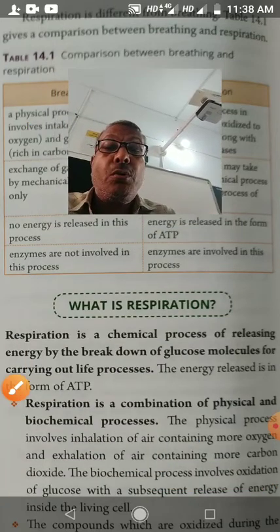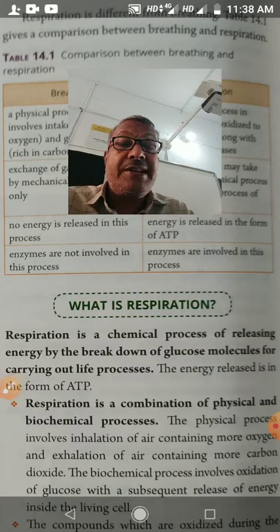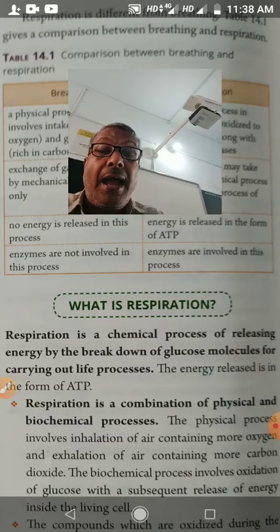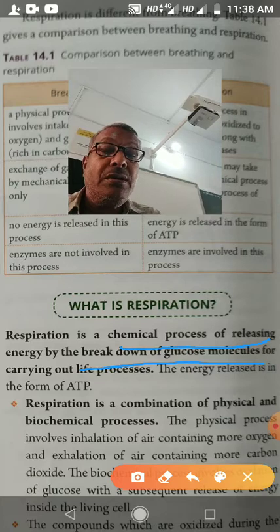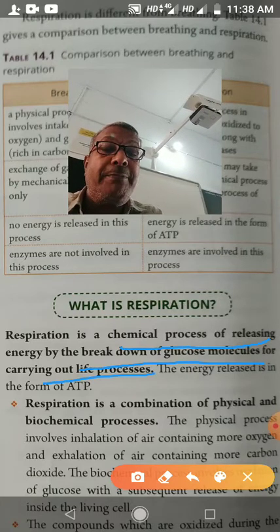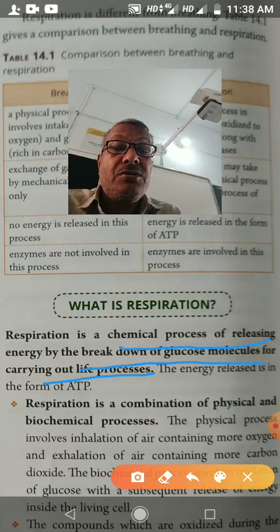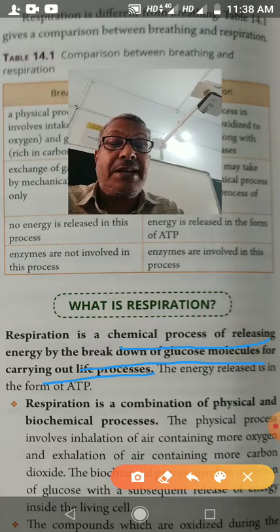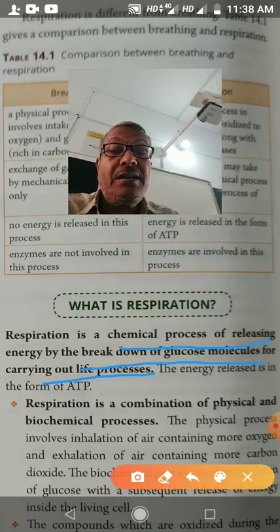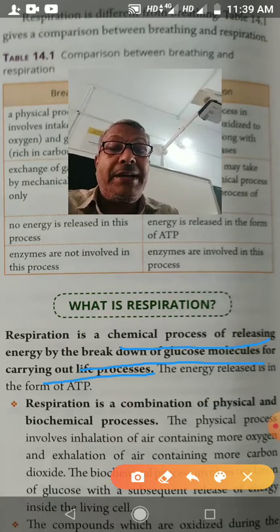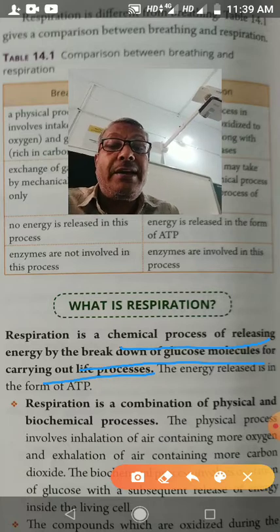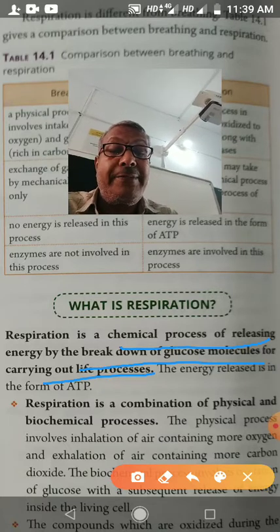So, children, what is respiration? Respiration is a chemical process of releasing energy by breaking down of glucose molecule for carrying out life processes. So respiration is a combination of physical and biochemical process. In the biochemical process, energy is released by breaking down of glucose into carbon dioxide and water, and that energy is used to carry out life processes.